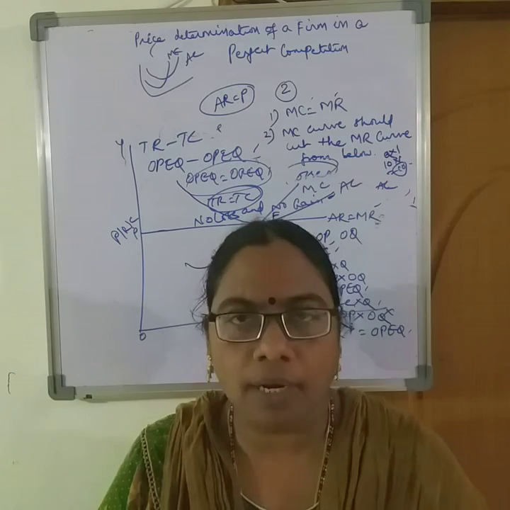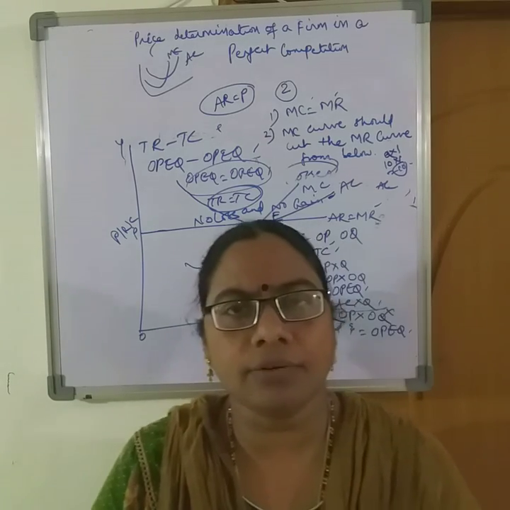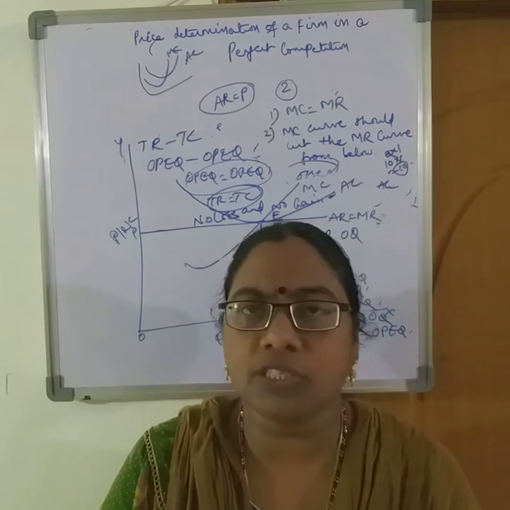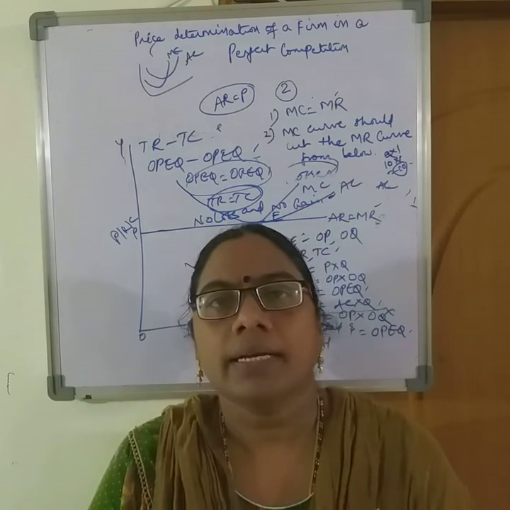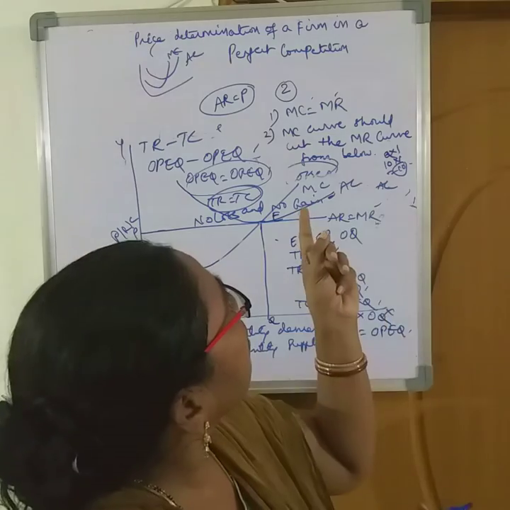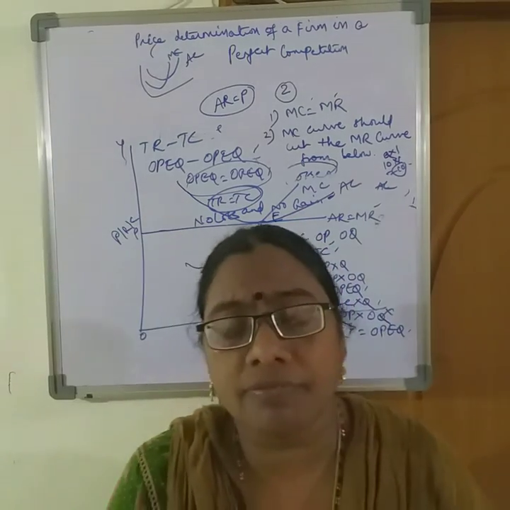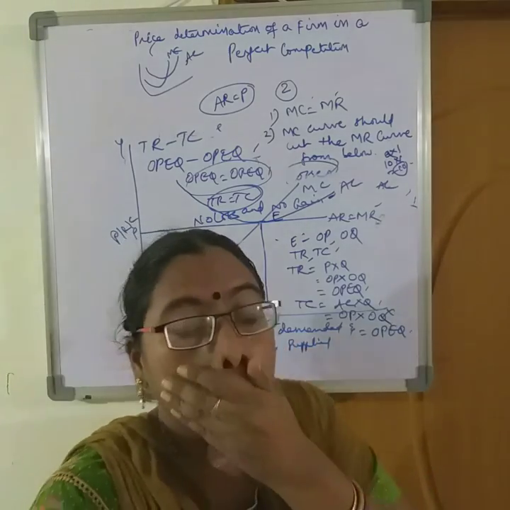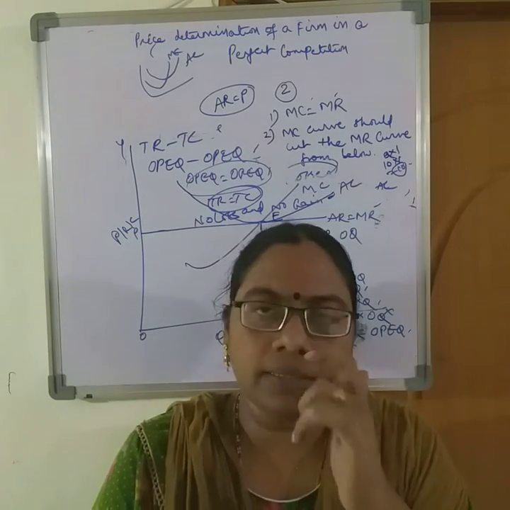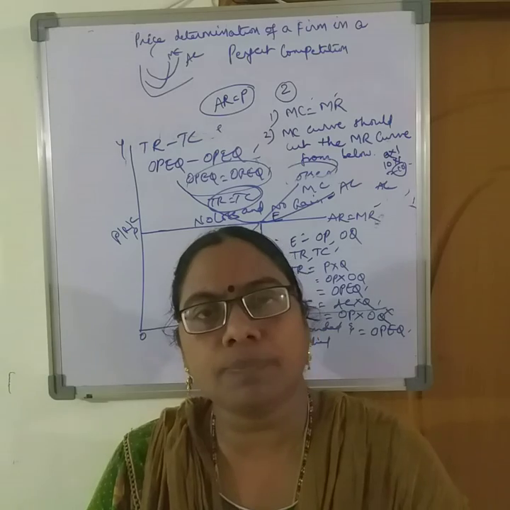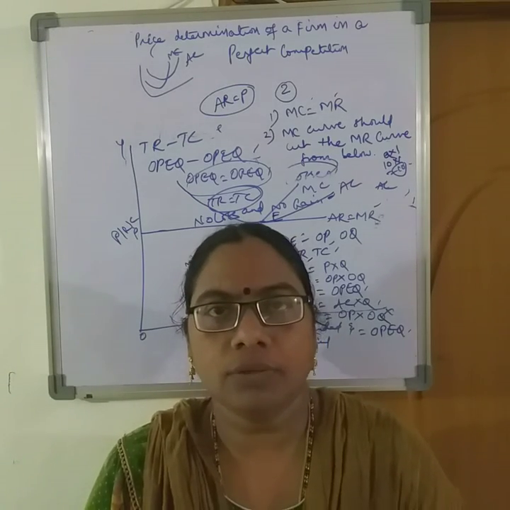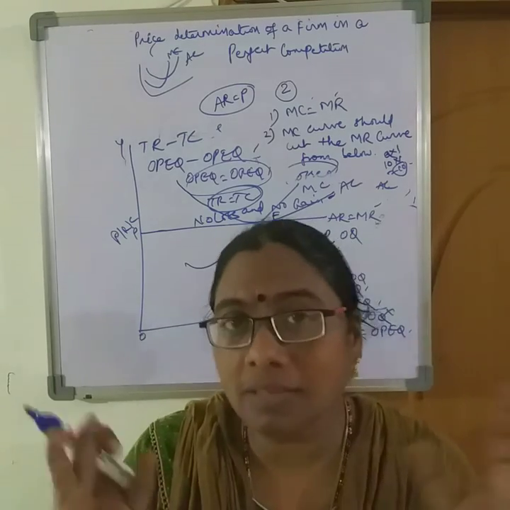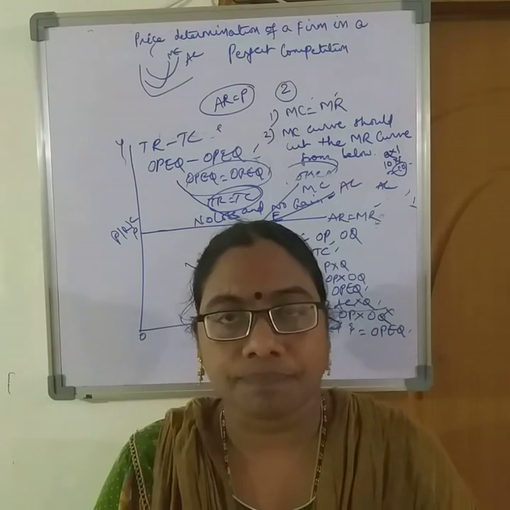The topics for examinations are the characteristics or features of perfect competition, very important, and price determination of a firm in perfect competition. This we have explained for a single firm. Later on we will be explaining for the industry also, where we see all the firms as a combined unit.